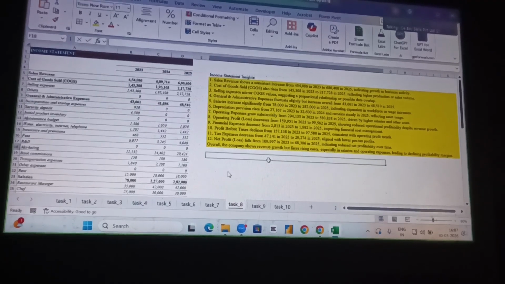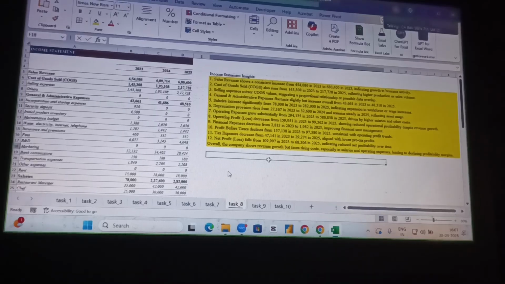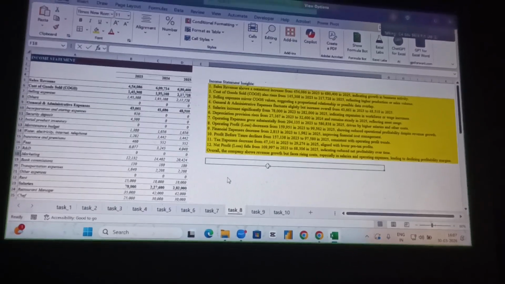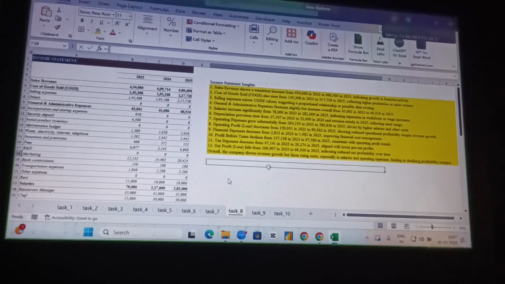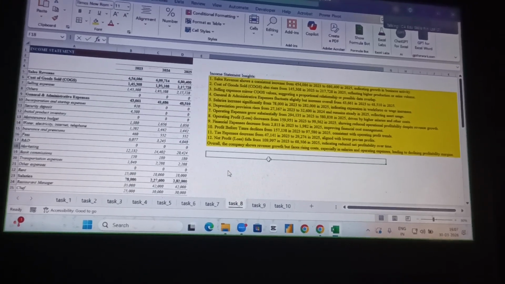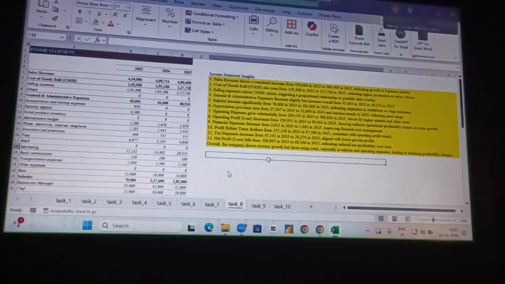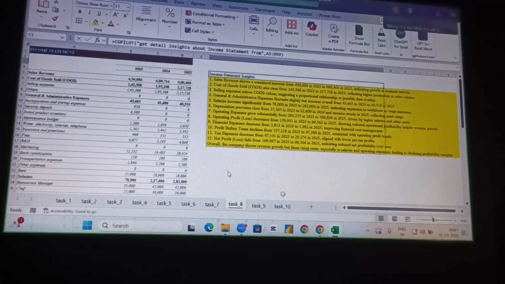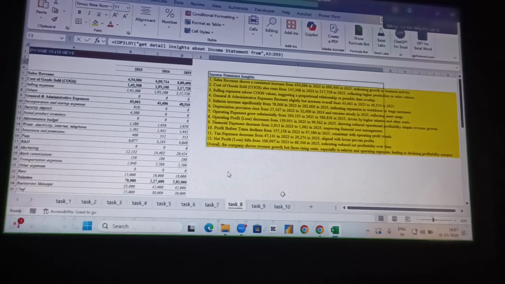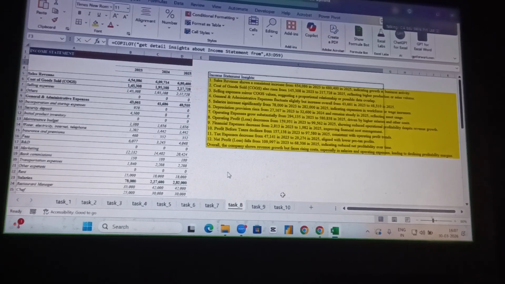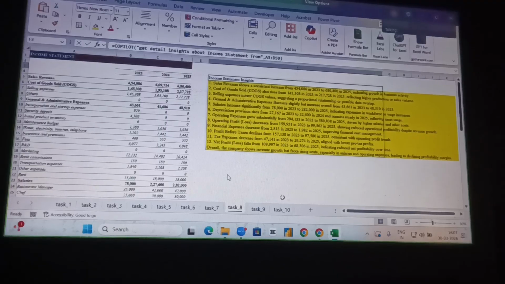At that time it is very difficult to create a report manually or with other AI tools, because there are so many financial functions we have to apply. So we don't need that, we simply call the Copilot, type your prompt, select the range, and Copilot will immediately respond like an assistant.